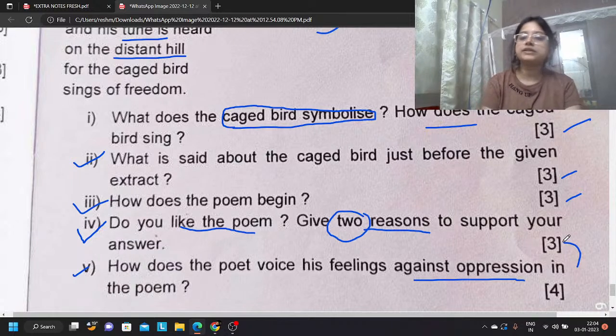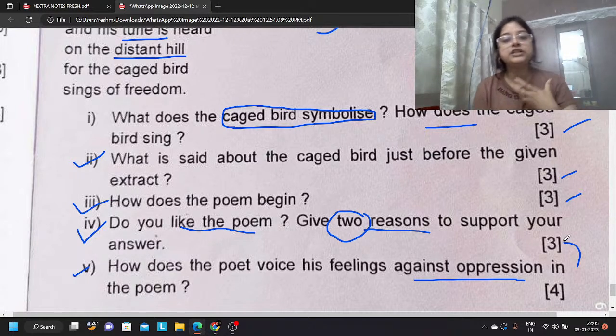How does the poet voice his feelings against oppression in the poem? How do we realize that? In the poem, we see that the caged bird was doubly deprived. It was not just put in a cage, but its feet were tied and its wings were clipped. But still it could voice its feelings.